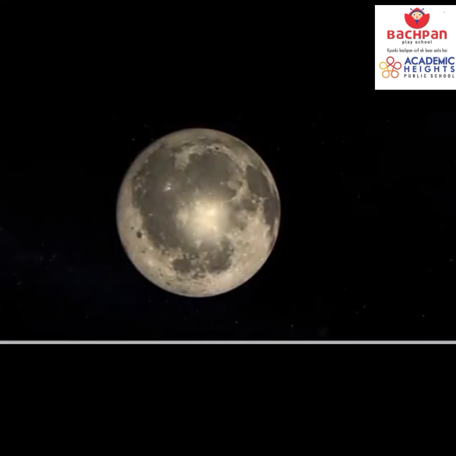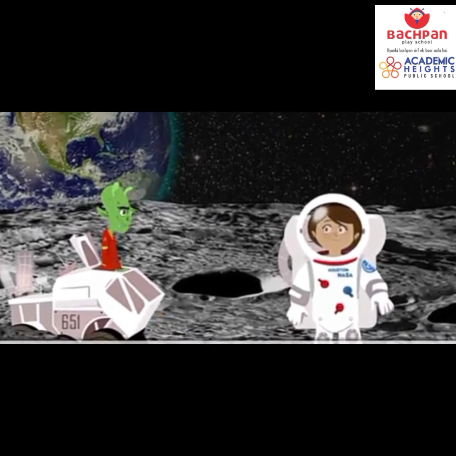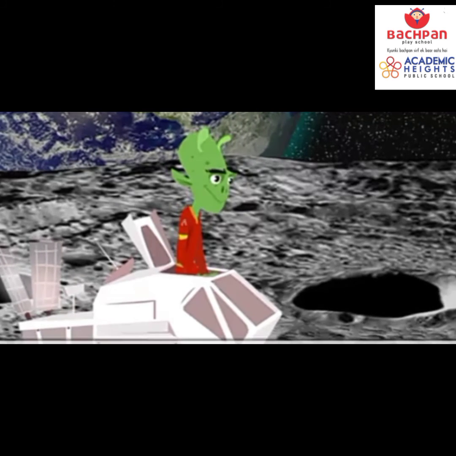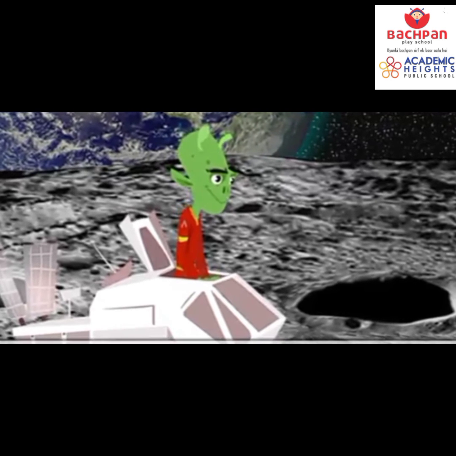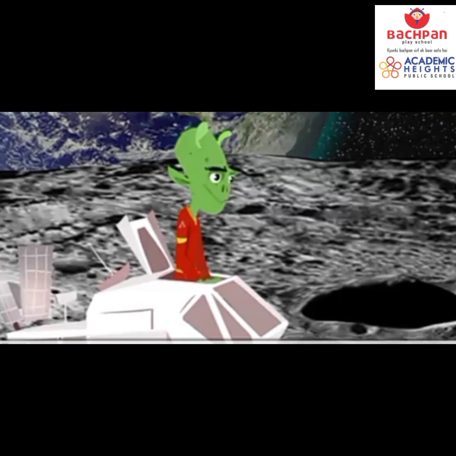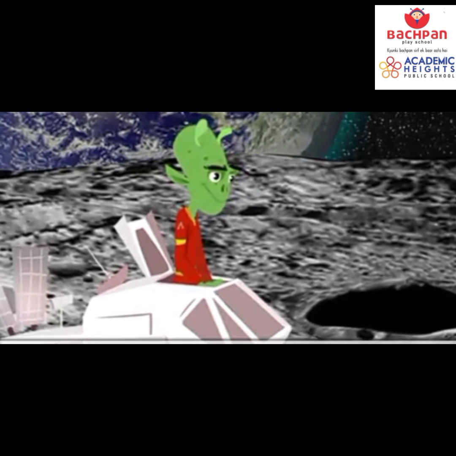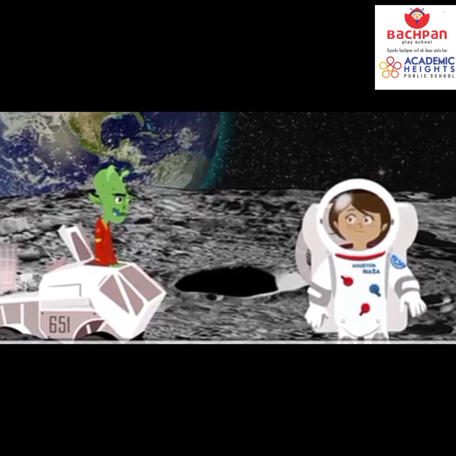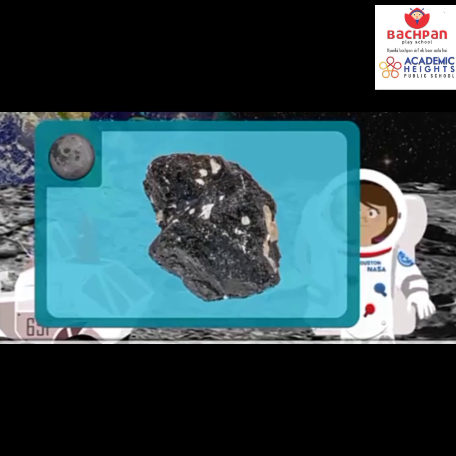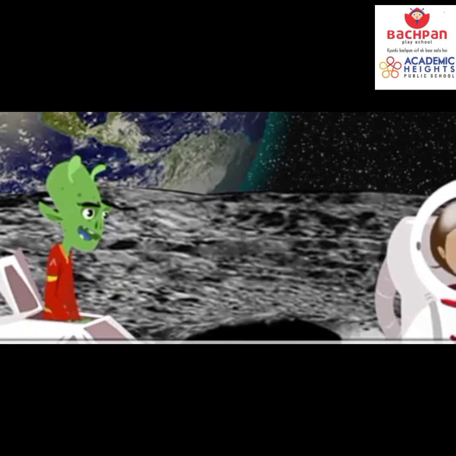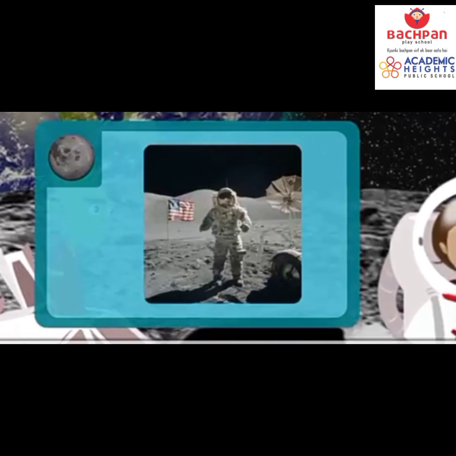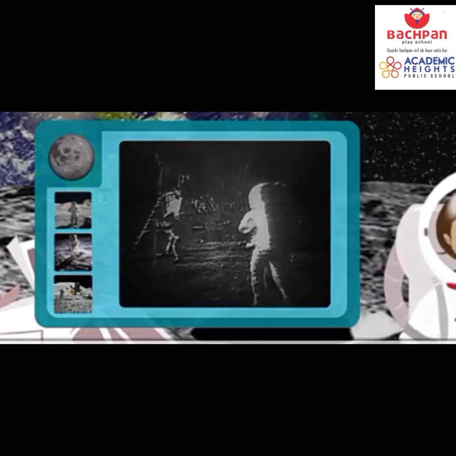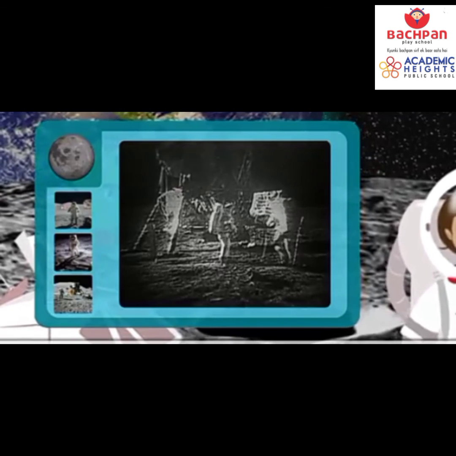Now let's go and have it to the moon and let's see its surface very closely. See, life has never been found here. Why? There is no gravity on the moon. And you know that moon is also the reason behind some tides, right? On the moon, you know, we can find some minerals, and these minerals can provide us some oxygen. The moon is the only place outside the earth that man has visited, but not now. Now Mars is also there, isn't it? But stepped on the moon, you know. And this mission was Apollo 11.